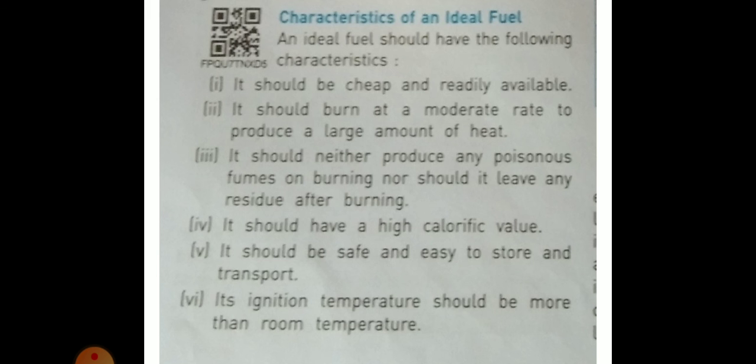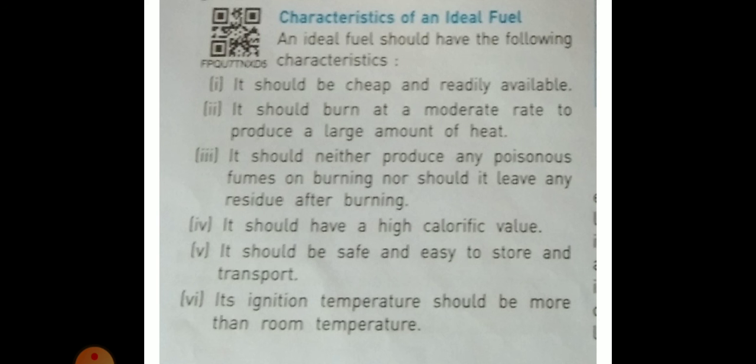And characteristics of an ideal fuel. An ideal fuel should have the following characteristics. Point first, it should be cheap and readily available. And second point, it should burn at a moderate rate to produce a large amount of heat. And third point, it should neither produce any poisonous fumes on burning, nor should it leave any residue after burning. And fourth point, it should have a high calorific value.